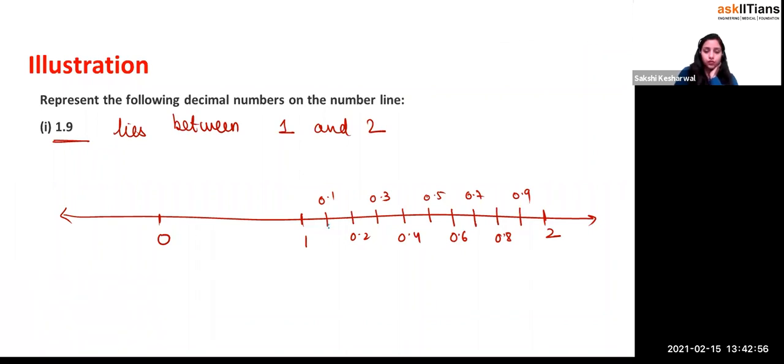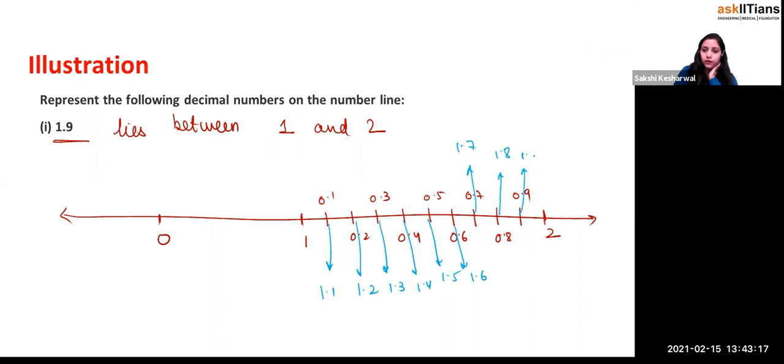This part is equal to what, beta? I'll write like this. This is 1.1. This part is equal to what? 1.2. This part is equal to what? 1 by 3. This part is what? 1.4. This part is what, 1.5, this part is what, 1.6. I'll write this above 1.7, right? This part is what, beta, 1.8, and this part is what, 1 by 9, right? And this part is what, beta, 2. Yes.